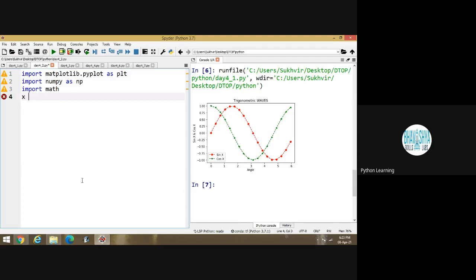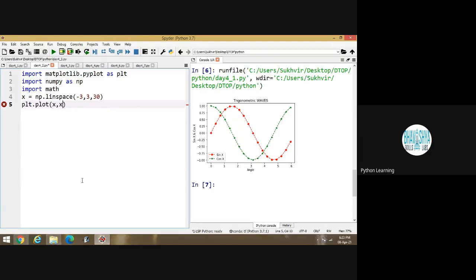Suppose I am writing x is equal to np dot linspace. Suppose I am writing here minus 3, 3, 30. What is the meaning of this? It means in between minus 3 to 3, 30 values are there. I can set accordingly. And here, suppose I am writing plt dot plot